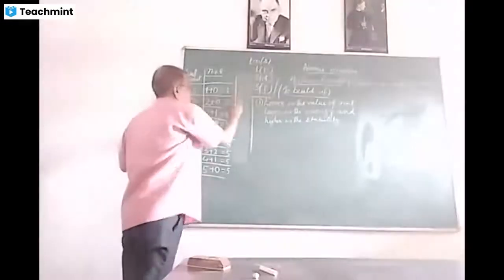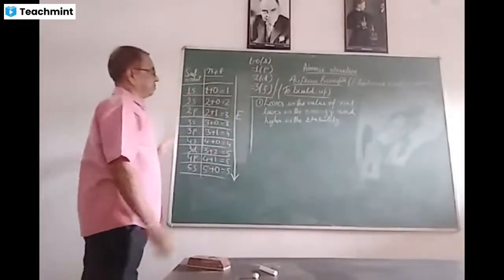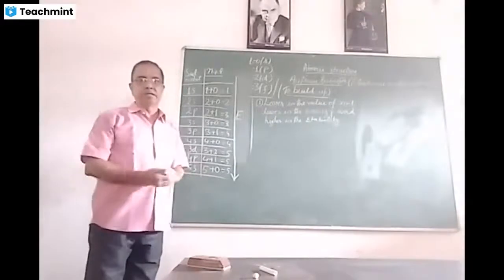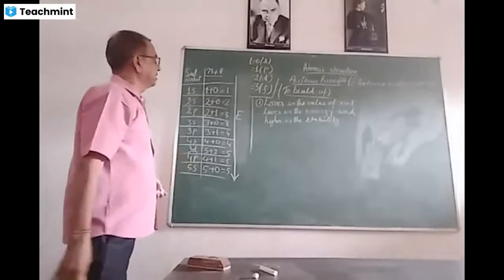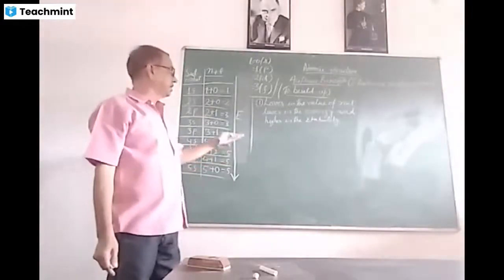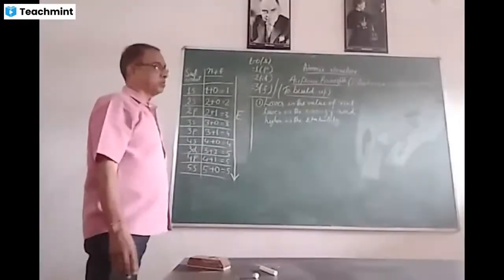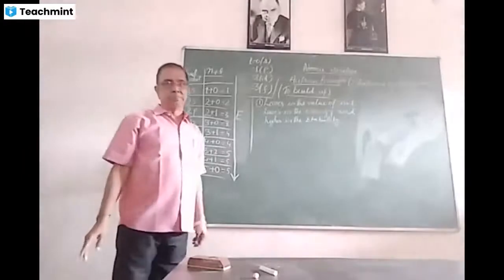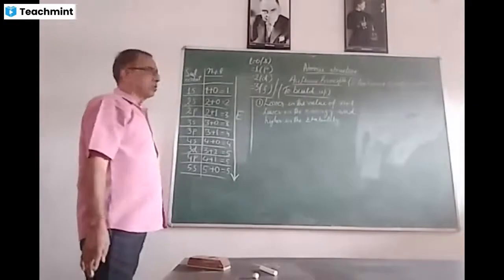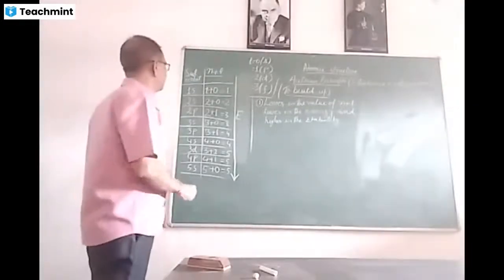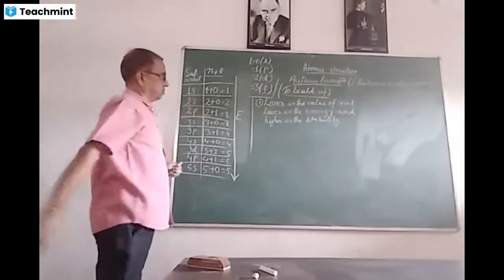Electrons have a tendency to enter that suborbit for which the energy is minimum, because lower energy means higher stability. Hence, the electron firstly will enter 1s, then 2s, then 2p, and so on.